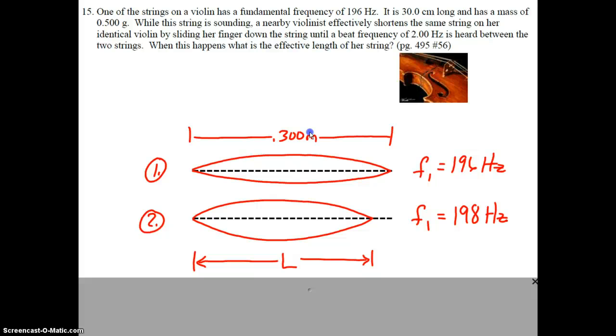So with a 2 hertz beat frequency, that tells us that her fundamental frequency has to be 198 hertz. Goes up by 2 hertz. Our job is to figure out the length L of her string, and then we'll be able to figure out how much she shortened it by, even though they're not asking us. It's interesting to look at.